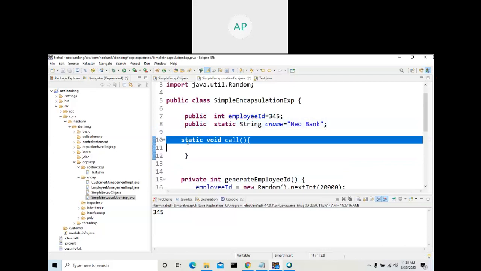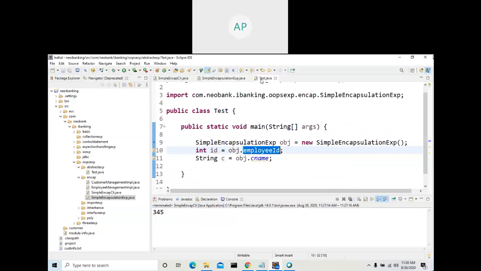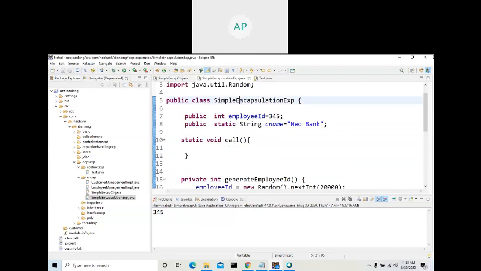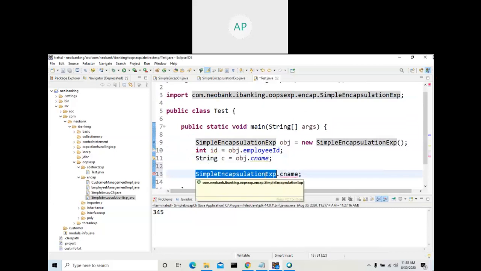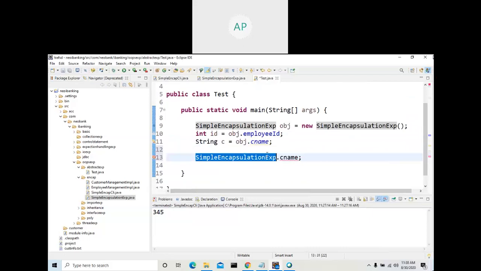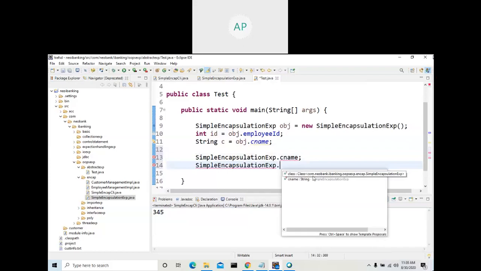What is the method declaration? Void, the return type. So if I make it static, now this is a static method. Already we saw one static method, the main method. Main method is a static method. If it is a static method or static variable, you can access it either through an object or through the class name. What is the class name?